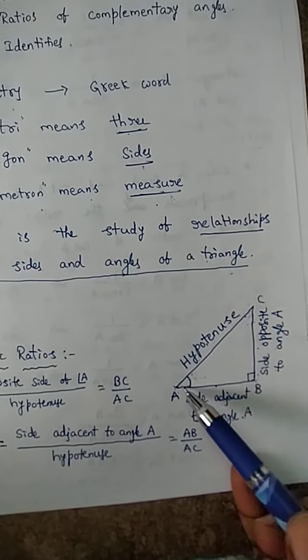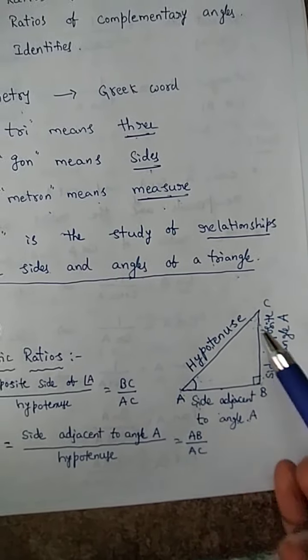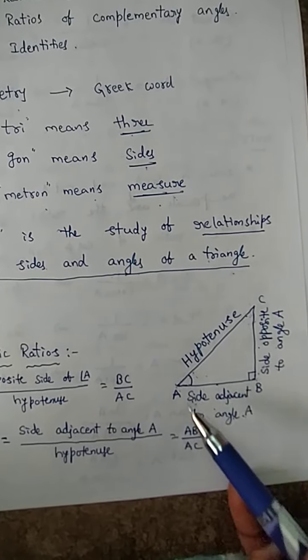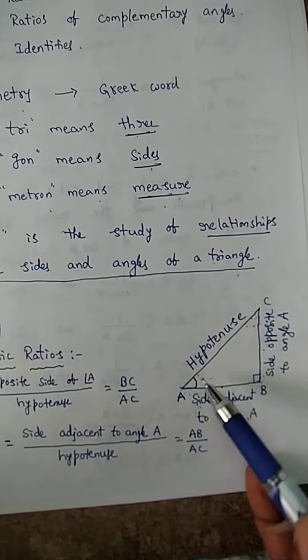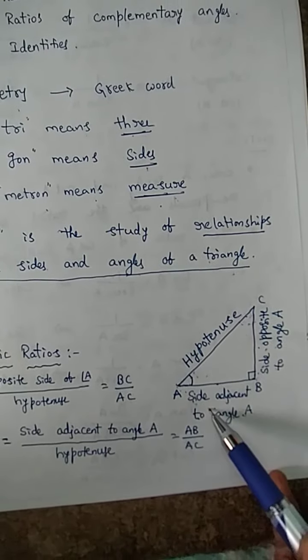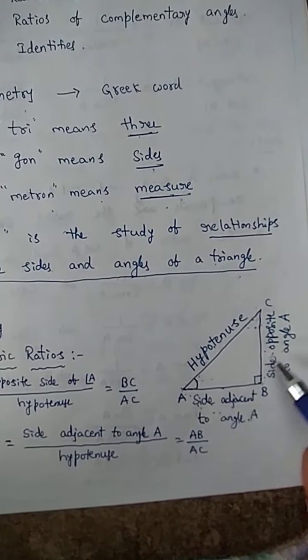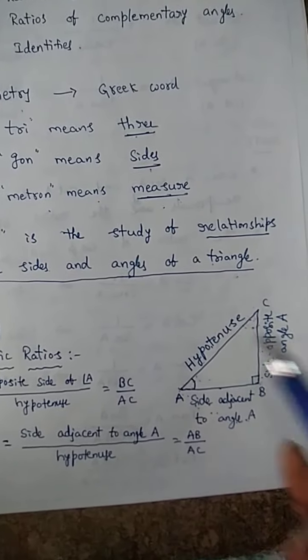So in the right angle triangle, we can observe the acute angles only, either angle A or angle C. For angle A, there is an opposite and an adjacent side. For angle C, there is an opposite and an adjacent side. The hypotenuse is constant, it is the hypotenuse only.